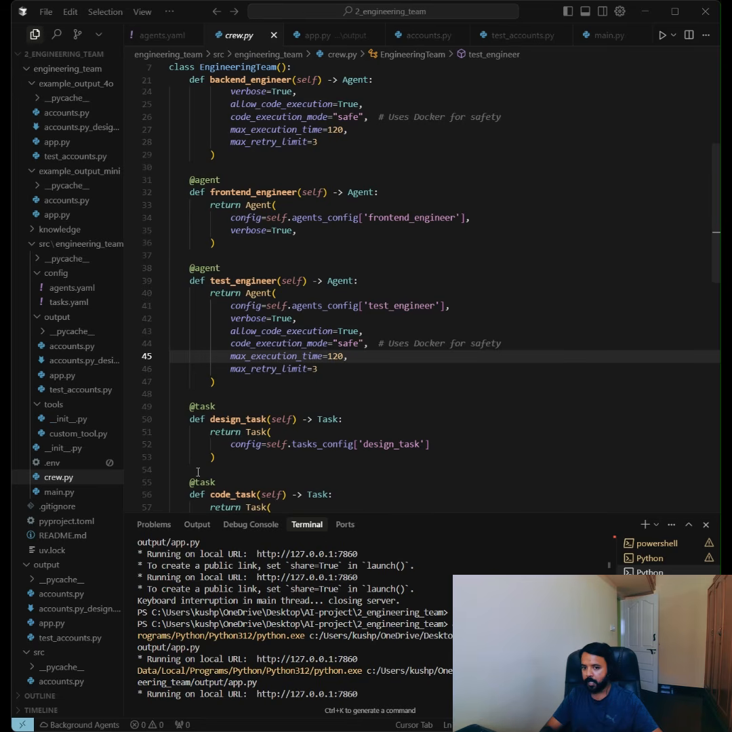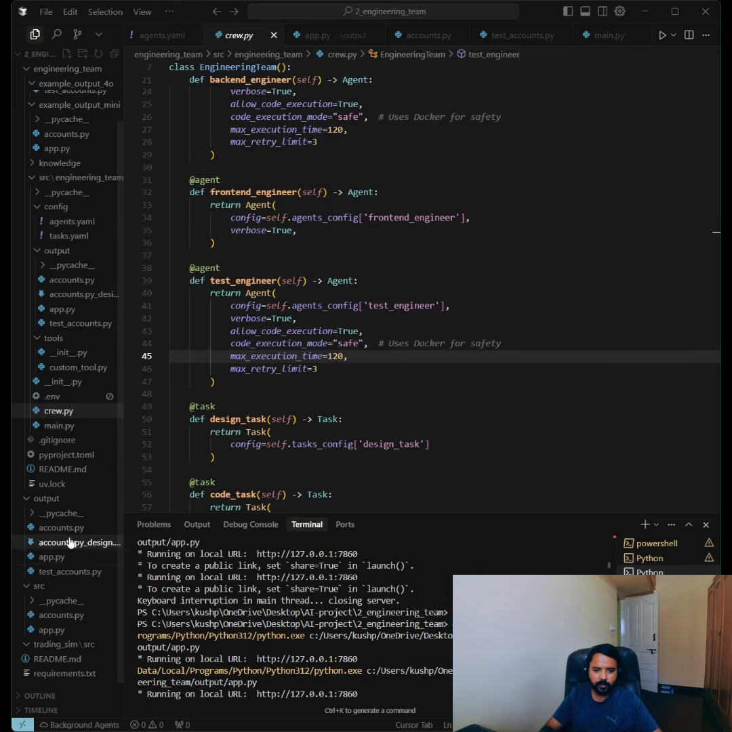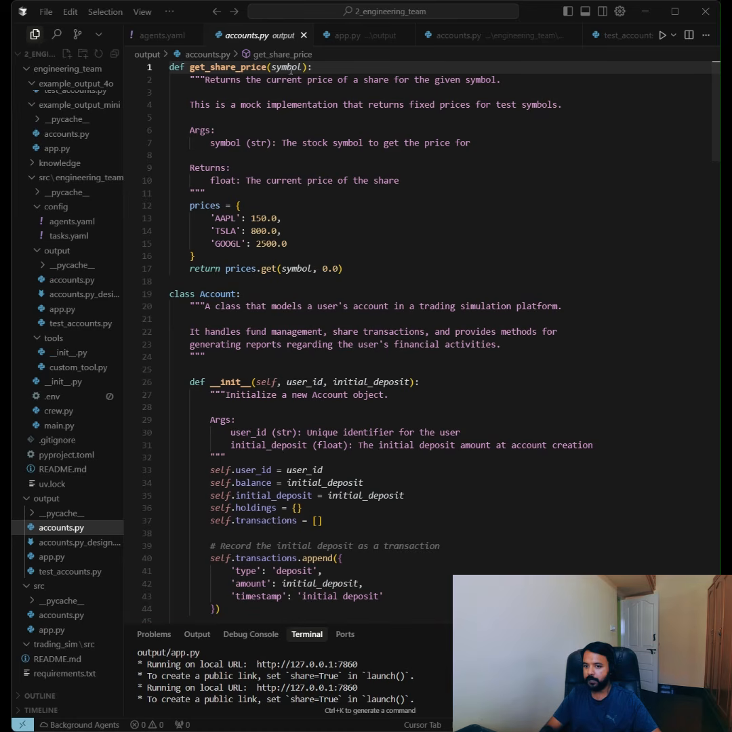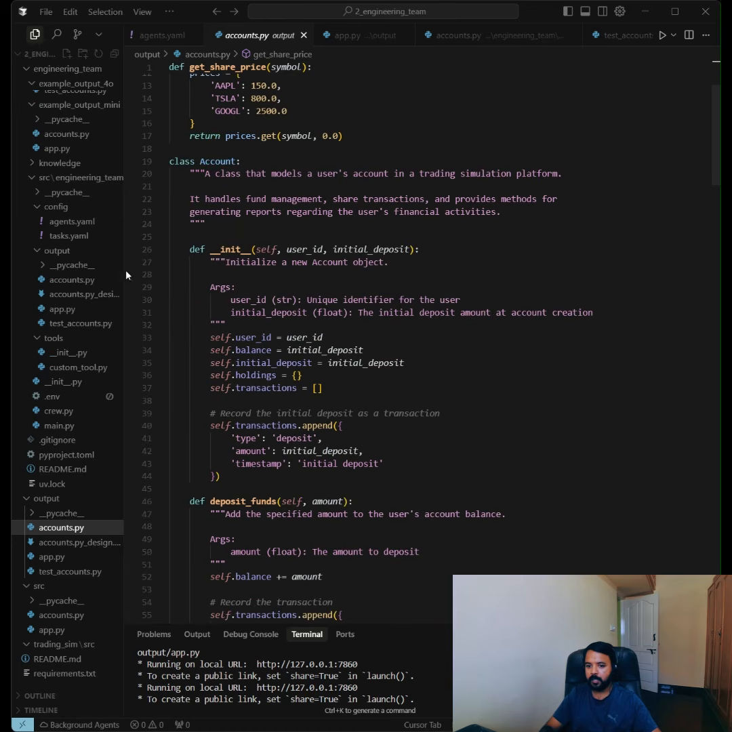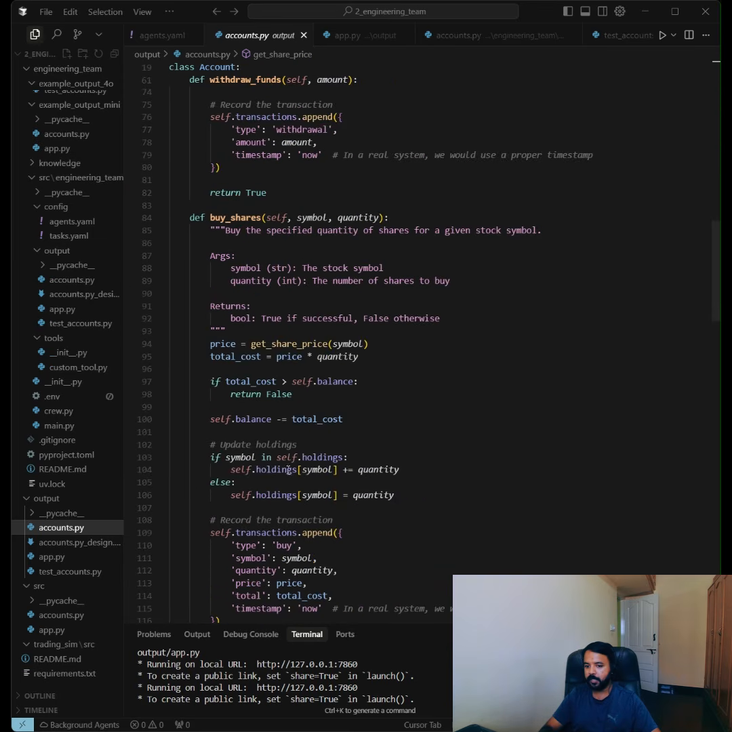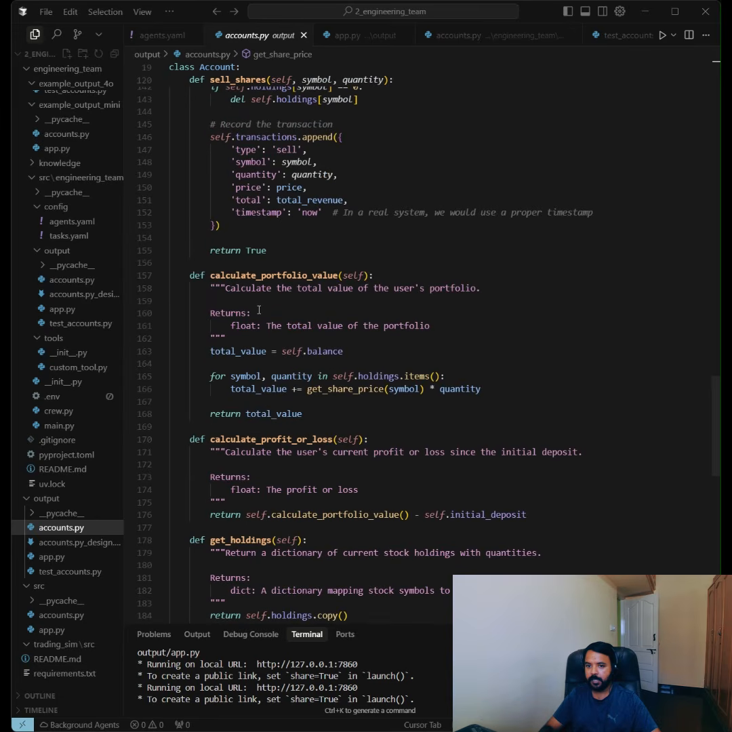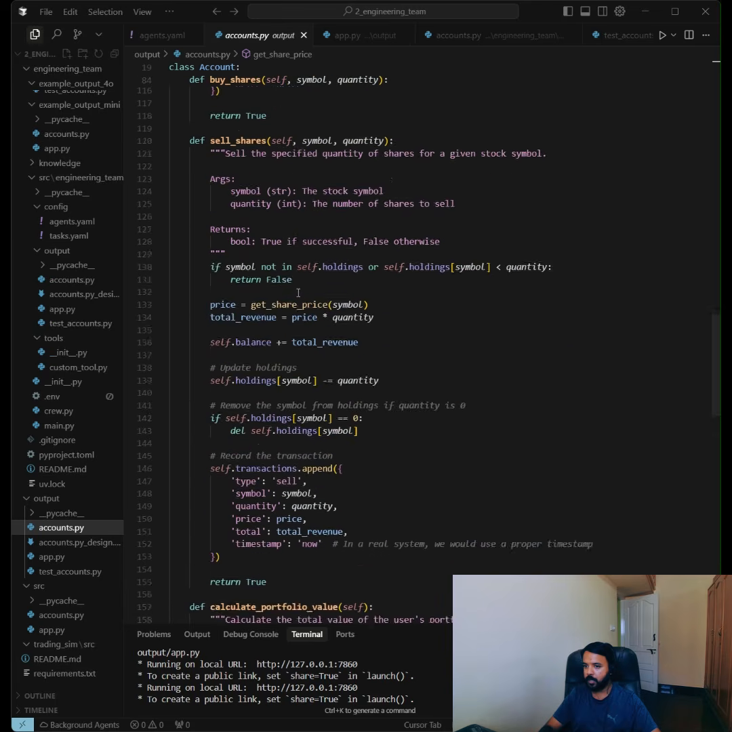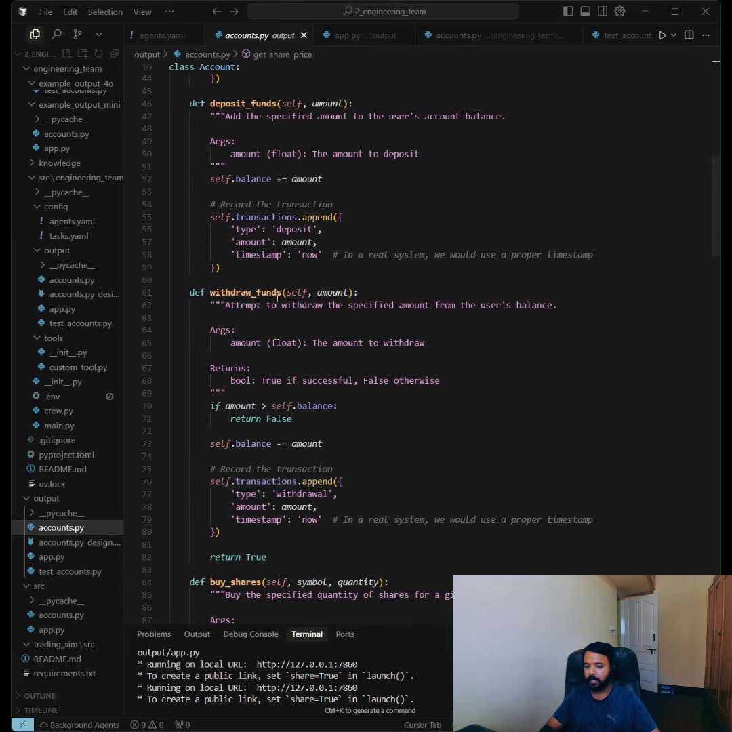And this agent has created a different model. So here in src you'll see an output folder. Here is the output folder it has created, with accounts.py. This is the complete backend of the application it has created. It has these methods: get share price. Then in the Account class we have deposit funds, withdraw funds, buy share, sell share, calculate portfolio value, calculate loss. These are all the methods which are necessary, and it has created them.